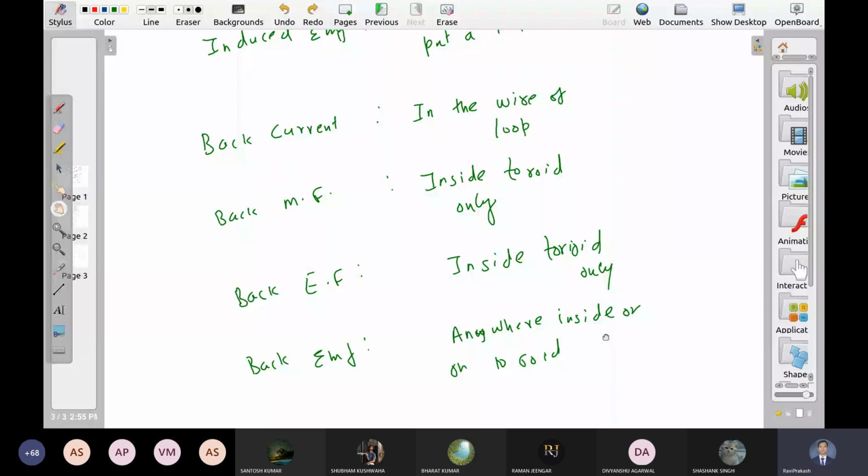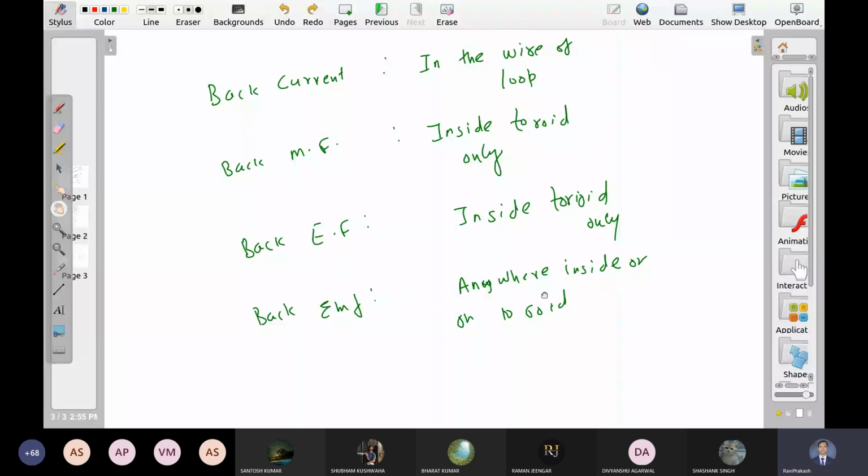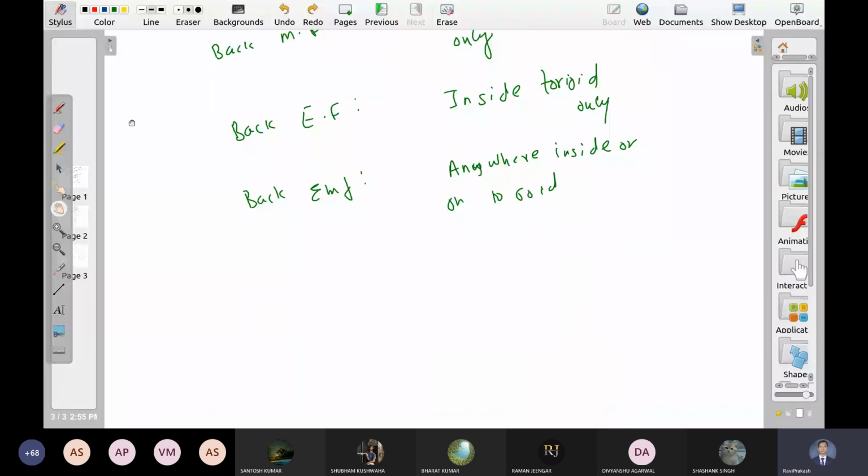So this back EMF is in the loop of wire. That is why there is a back current. एक back current भी है. Why? Because we have a resistance here. ये कहाँ पे है? In the wire of the loop, wire of the toroidal loop, right?